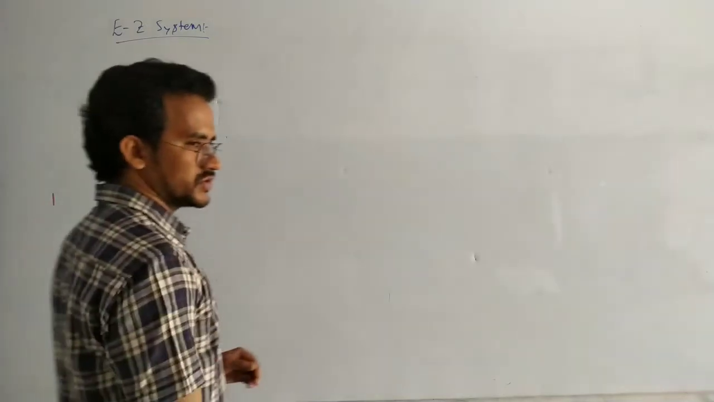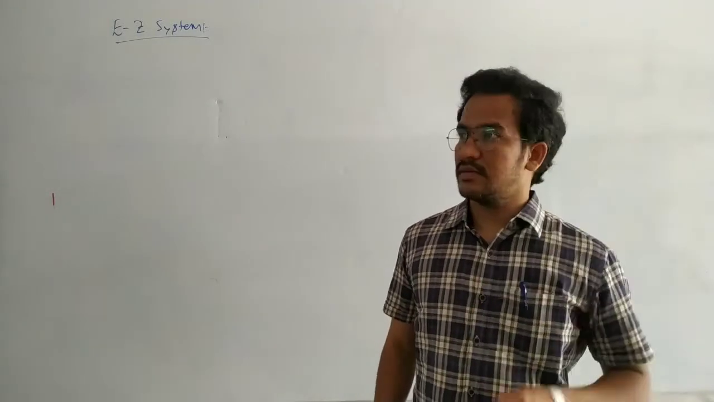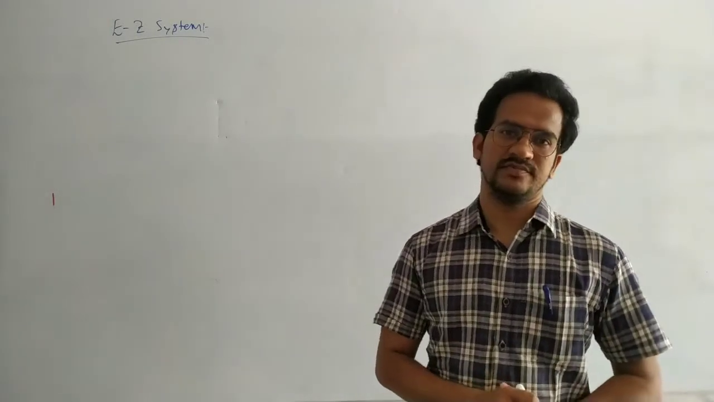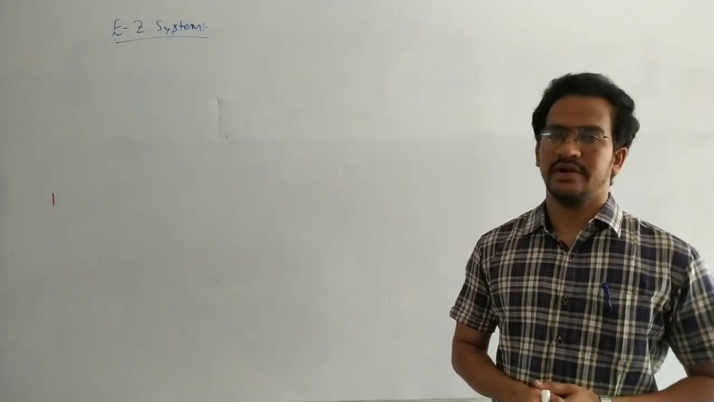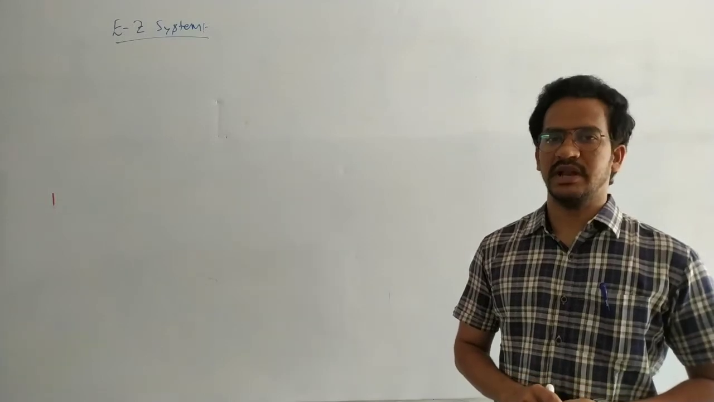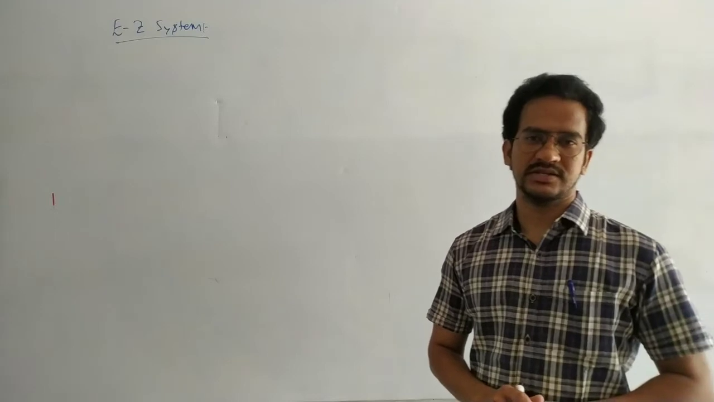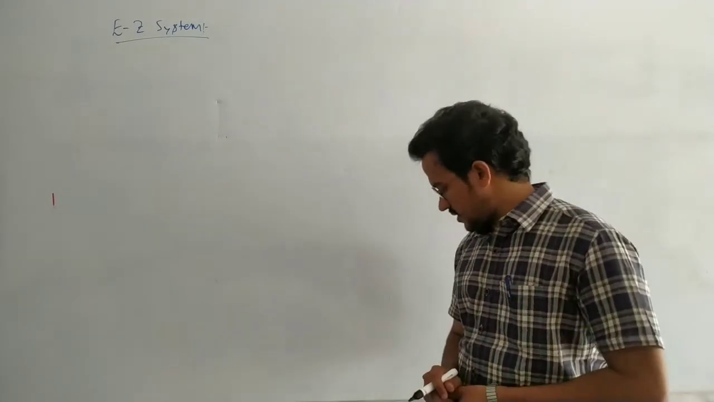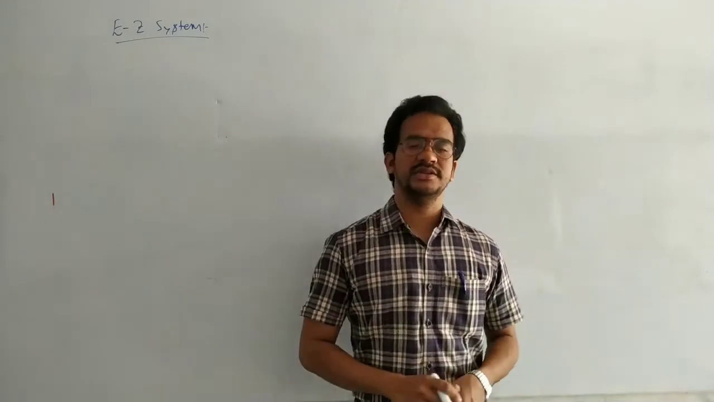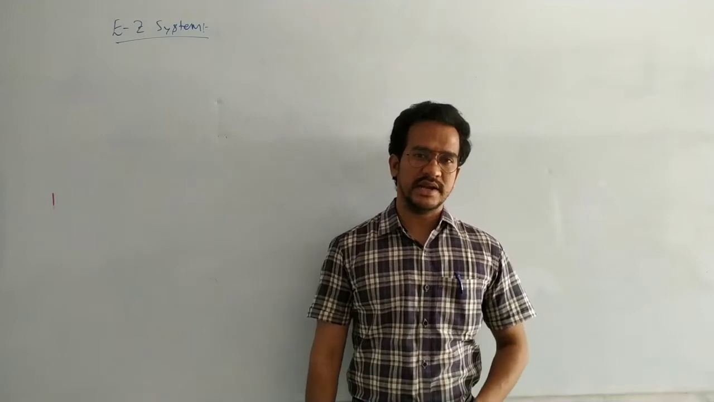Okay. So next here, let us discuss the EZ system. So actually, what is this EZ system or EZ nomenclature for the geometrical isomerism? Already we have completed cis-trans nomenclature for the geometrical isomers. Cis means if there are similar groups on the same side, that is cis. If similar groups are on the opposite side, that is the trans isomer.